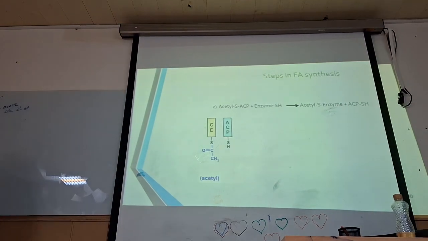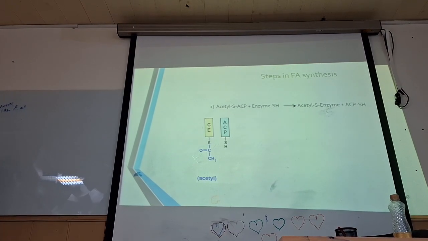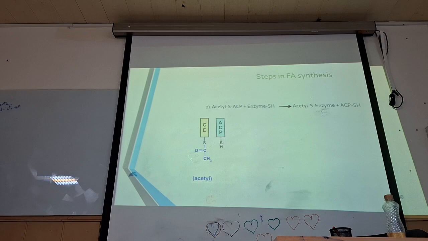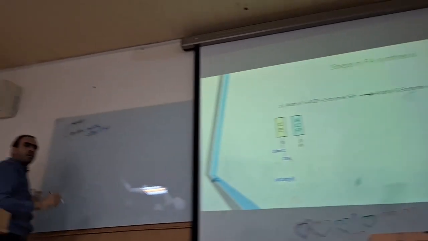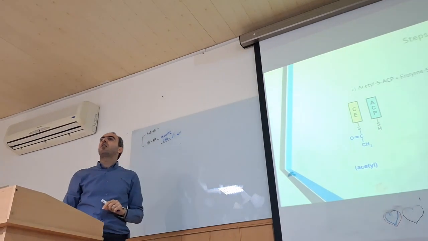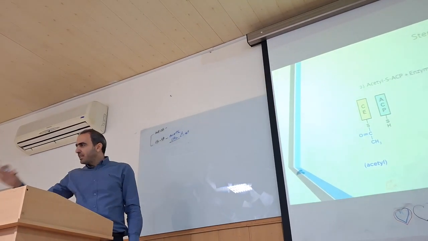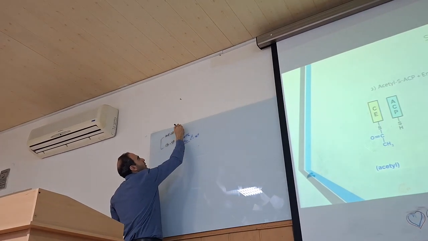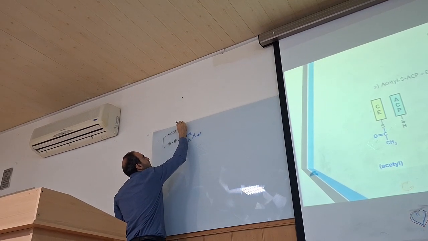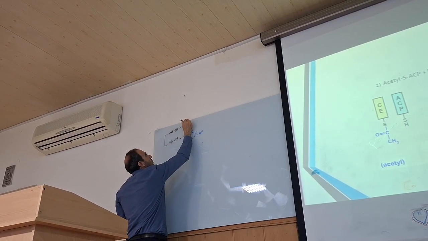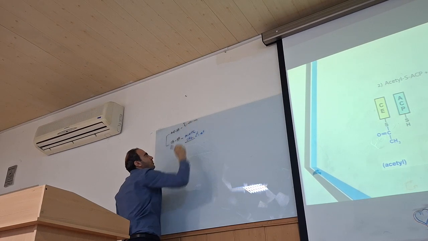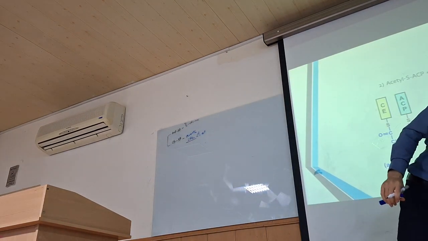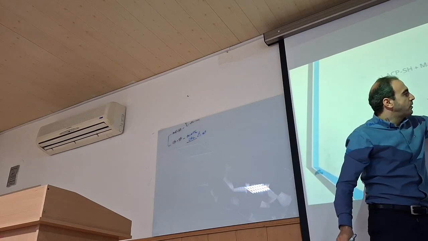Another one: malonyl-CoA. So we convert acetyl-CoA to malonyl-CoA. Just the first one in fatty acid synthesis comes in the form of acetyl; the rest all come in the form of malonyl-CoA. So in malonyl-CoA we have CO, CH2 and COO. Let's look at that. We have the CO, CH2 and COO.